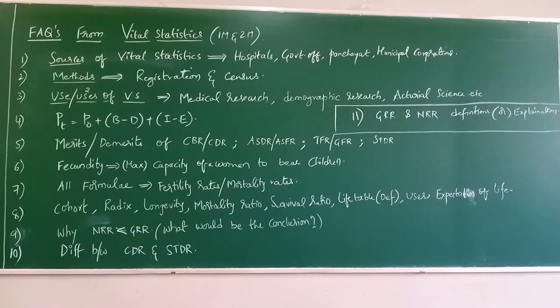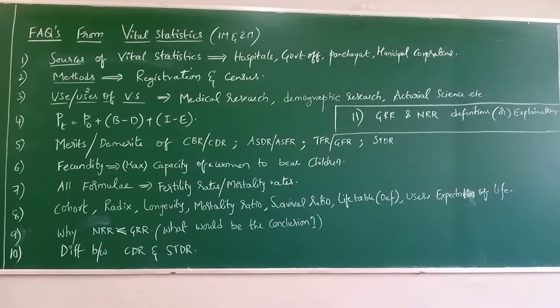What is the childbearing age of women? 15 to 49, and that period we also call the germination period. The childbearing age of women, 15 to 49, is called the germination period or childbearing age. Both are one and the same. Clear? Another merit of GFR is that it considers the sex composition of the population and also age compositions. Obviously, the main merit of TFR is that it is used for comparing the fertility rate of different populations.